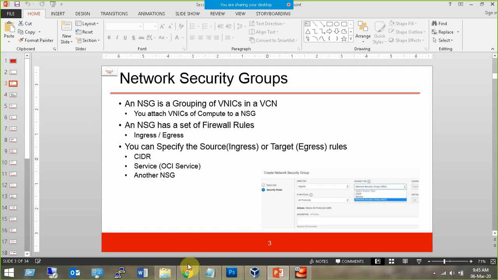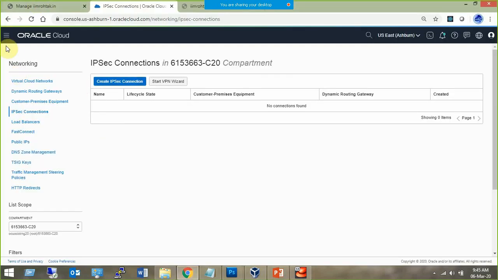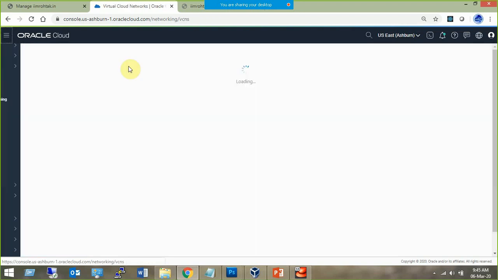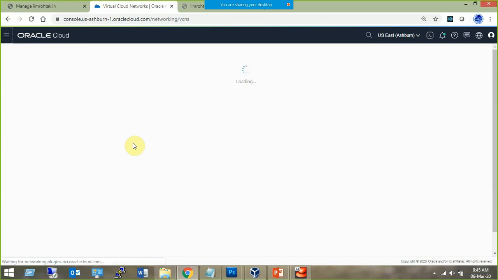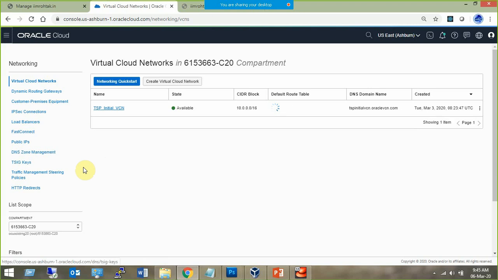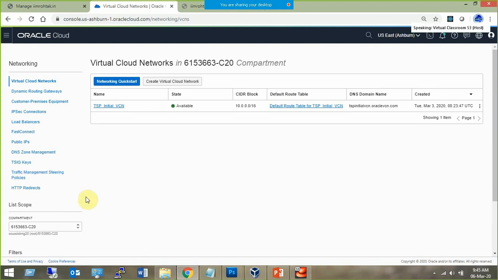Okay, let's try. Go to networking, and here you'll find virtual cloud networks, dynamic routing gateway, and so on. You see everything. So go to the virtual cloud networks, and here you'll find the network security group.